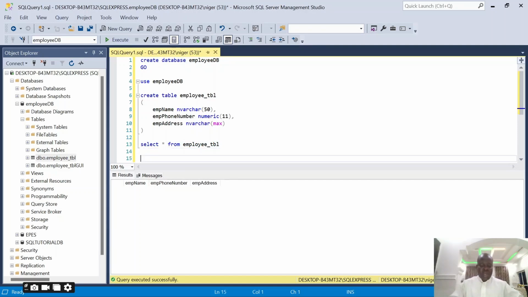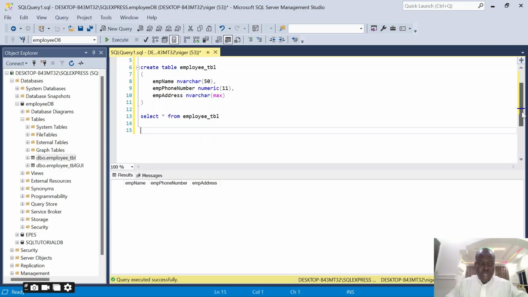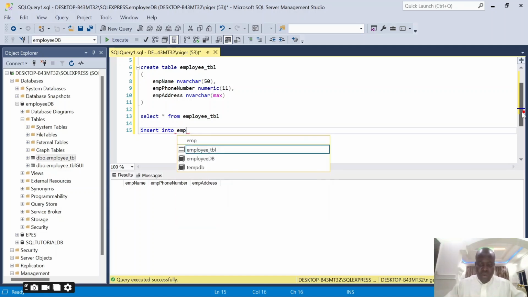So now let's see how we can add records to our table, since we don't have anything in the table at the moment. With a statement called insert, you can add new records to the table. You can add a single record, you can add multiple records. For now, we're going to start with adding single records. So if I want to add a single record to my table, I'll use insert, and this is the syntax. Insert into the table. What's the name of my table?